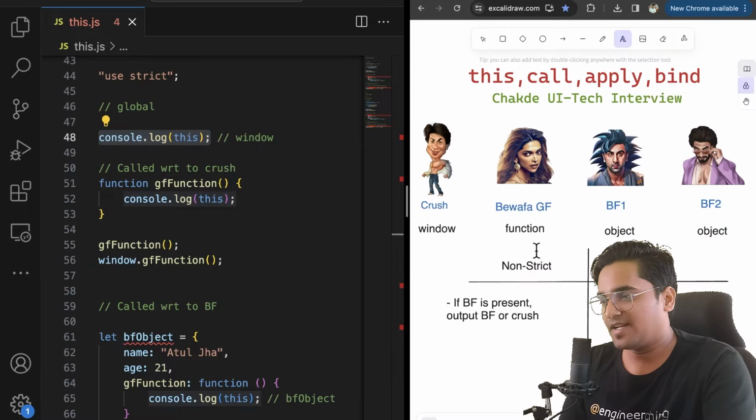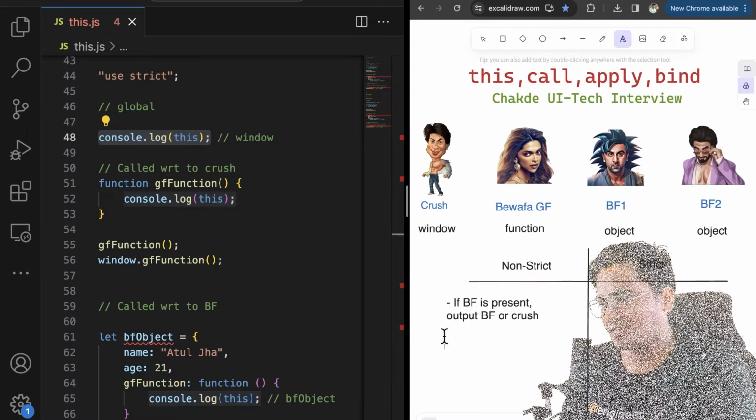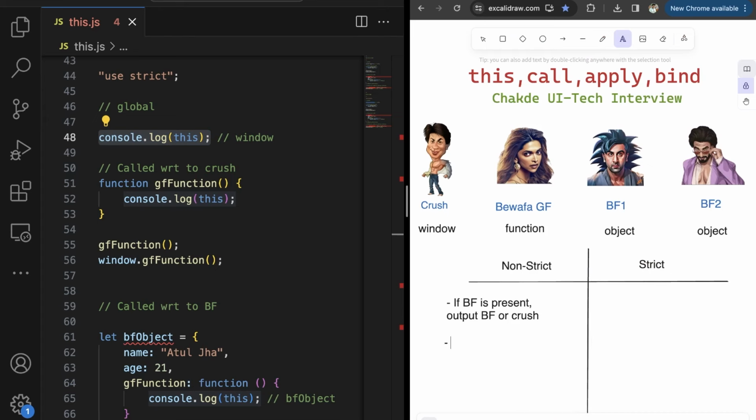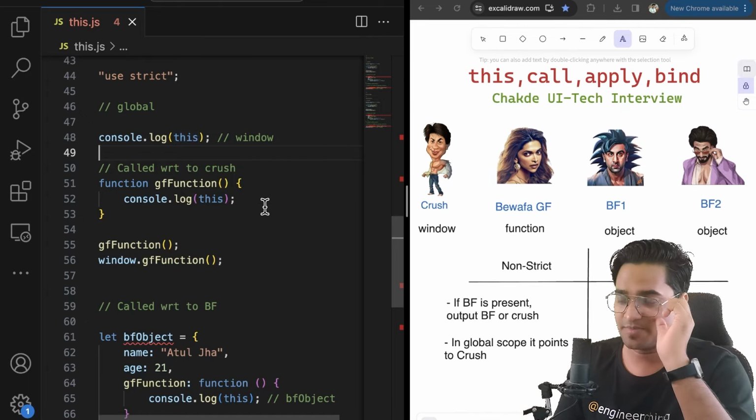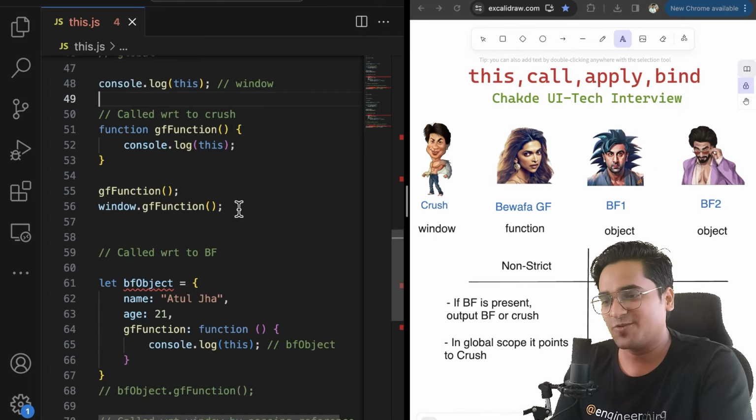I can always write this, in global scope, it points to your crush, which is your window, in both cases, guys. In both cases your outcome is going to be the same. In global scope, it is always going to talk about your final crush, which is your window object. Perfect. Now the story actually changes over here.